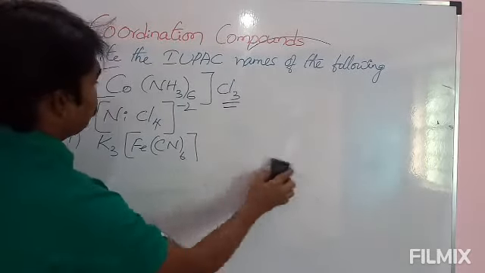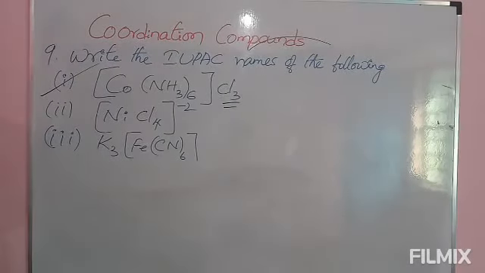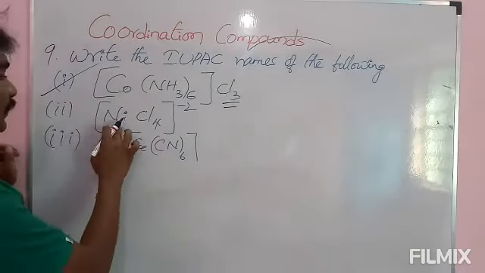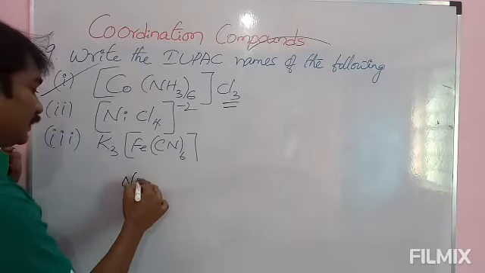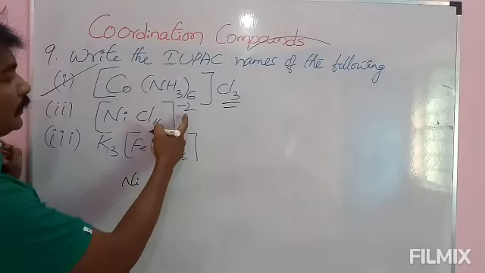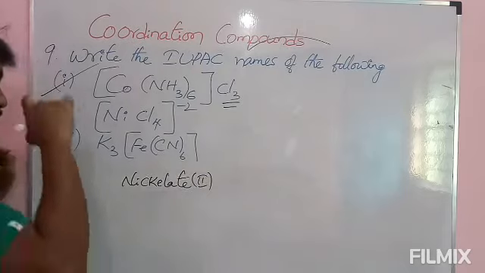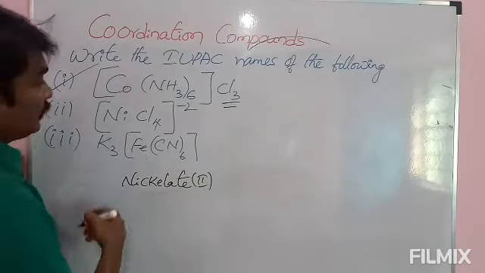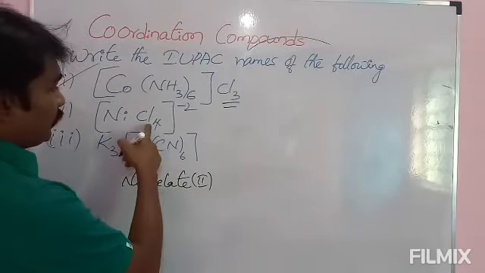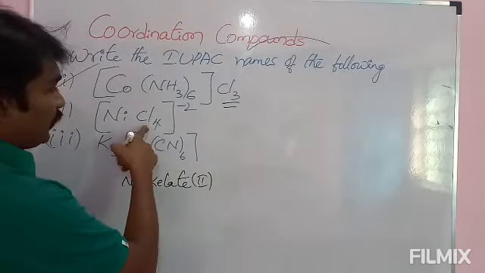Second one is an ion. Nickel is there. Nickel is a part of the anion, so we will write it as nickelate, minus 2. In the sense that it is in brackets, we will get nickelate 2, and 4 chlorines are present inside the bracket.